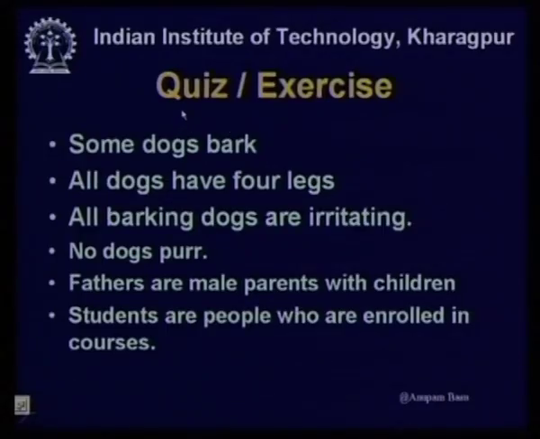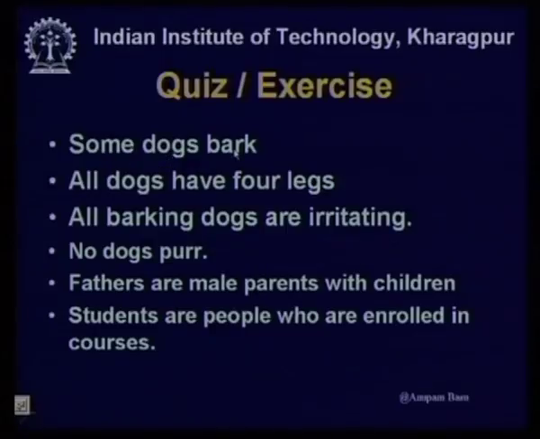Now, quickly let us have a couple of examples or exercises that you should try. Let us take some sentences which you should convert in the form of predicate logic.